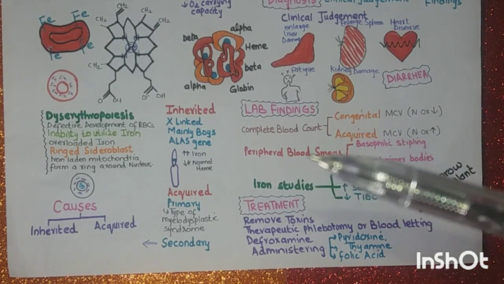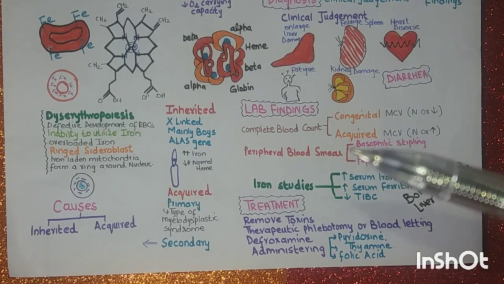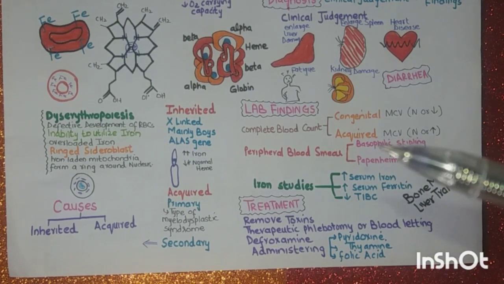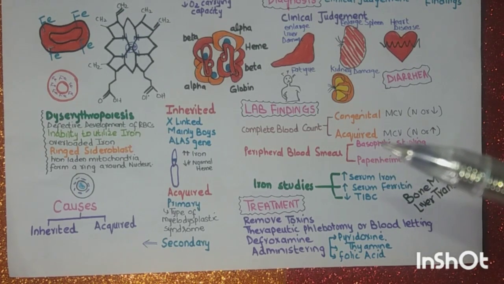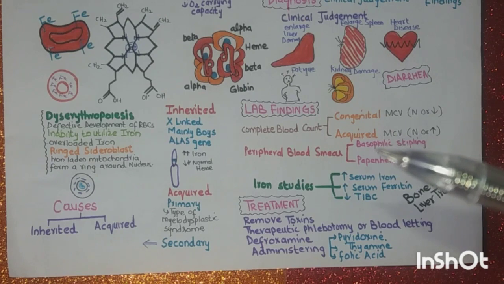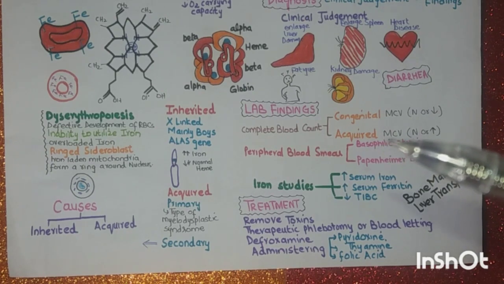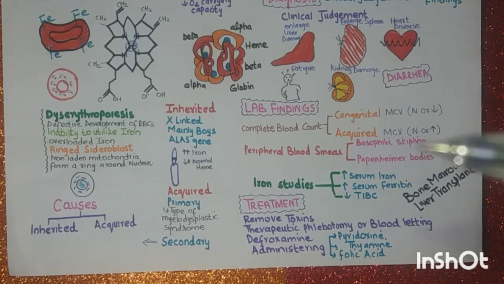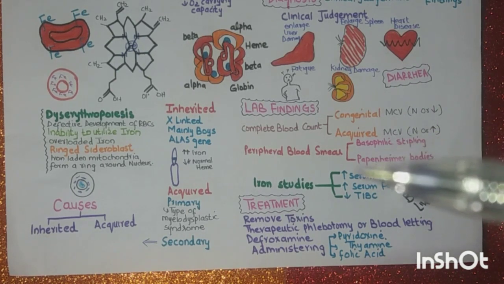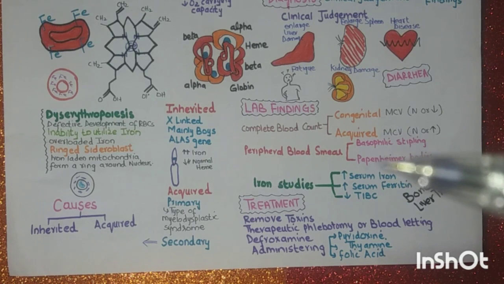The next thing you are going to do is the peripheral blood smear. In the peripheral blood smear, you see two things, the basophilic stippling and the Pappenheimer bodies. So what is this basophilic stippling? Basophilic stippling indicates impaired hemoglobin synthesis, probably due to the instability of the RNA in the young cells. Instability of RNA in the young cells is the cause of basophilic stippling.